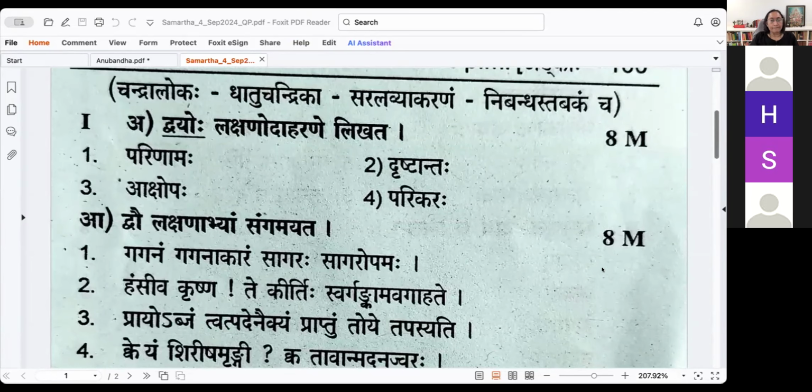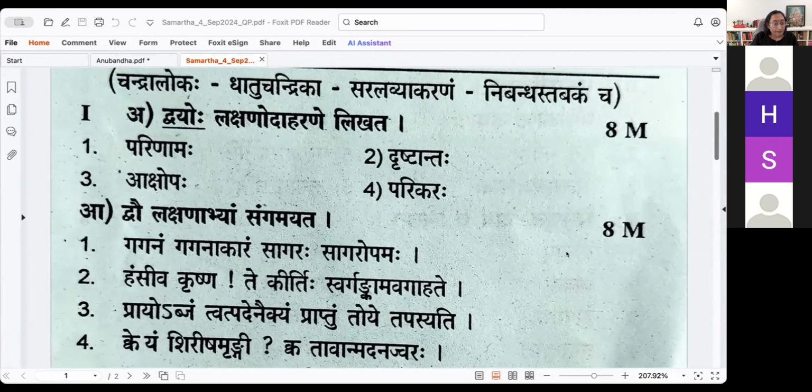So when he says Sangamayata, he means Lakshana Samanvayam. What does he mean precisely? Lakshana Samanvayam. So Dvau Lakshanabhyam Sangamayata. You take the Lakshana and try to fit it in this. I was just trying to understand the meaning of that particular word, Sangamayata, to make us understand.